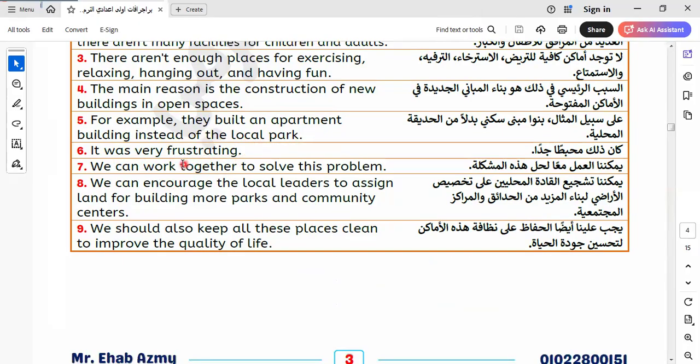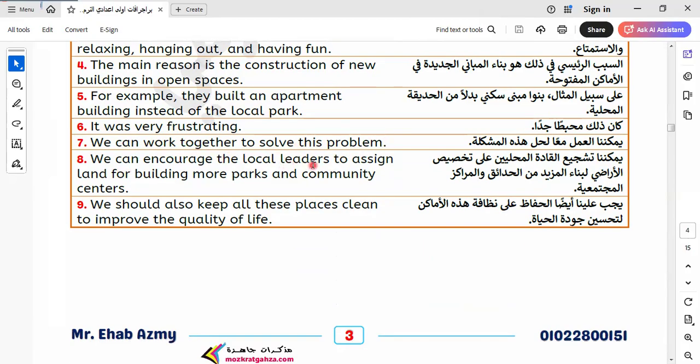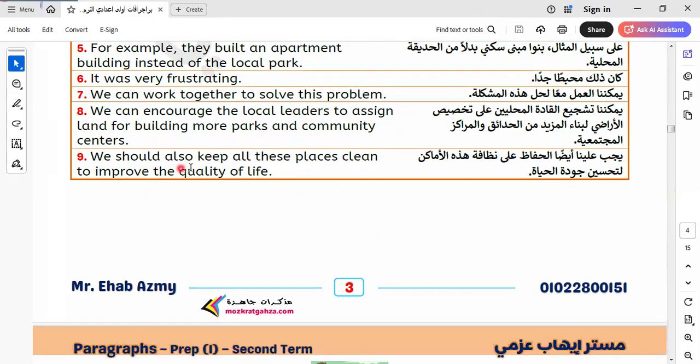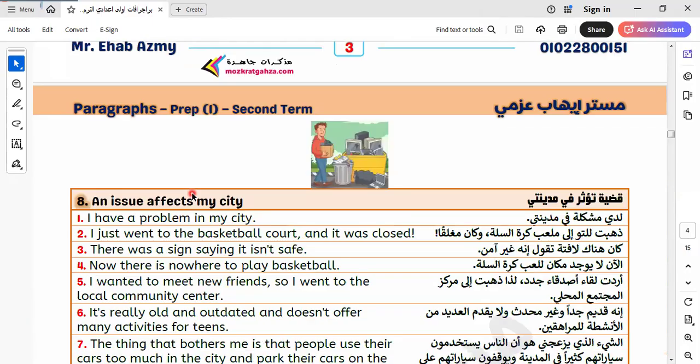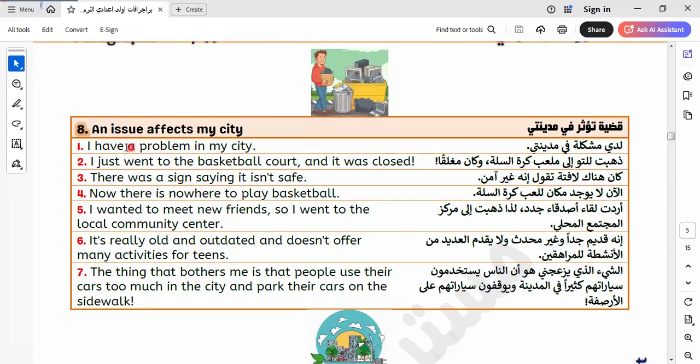It was very frustrating, very frustrating. We can work together to solve this problem. We can encourage the local leaders to assign land for building more parks and community centers. We should also keep these places clean to improve the quality of life. Let's go to another topic here.